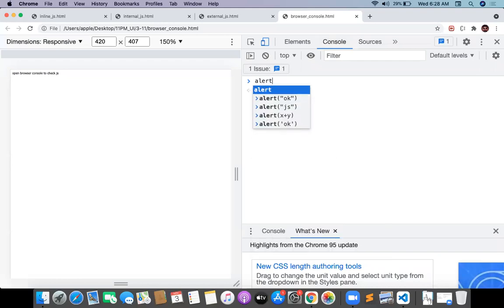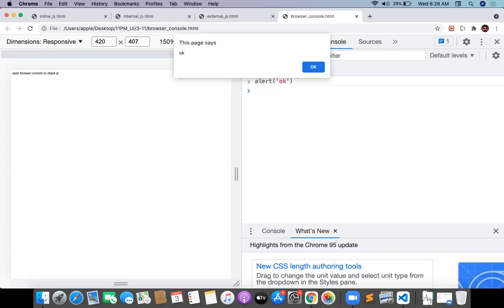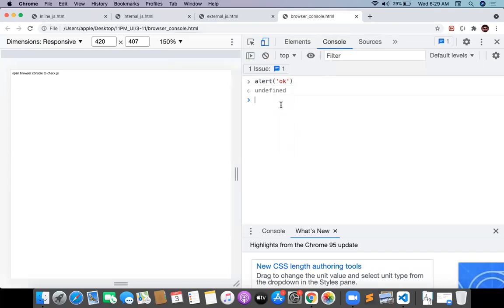And let me write some alert box here. Alert. Okay. So what is happening with this enter? When I click on the enter button, the alert box came automatically, and I can just play with this console.